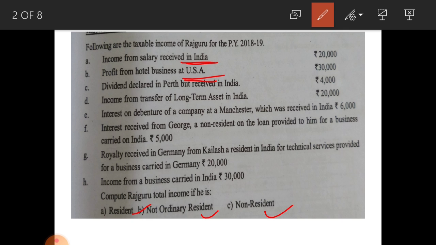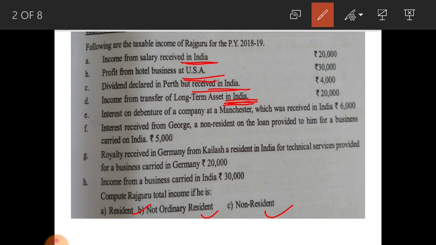is taxable. Next, dividend declared in Perth but received in India. Here Perth is abroad country, so 4,000 is taxable under all three categories because received in India. Next one, income from transfer of long term asset in India, taxable in the hands of all three categories because here income accrued in India.